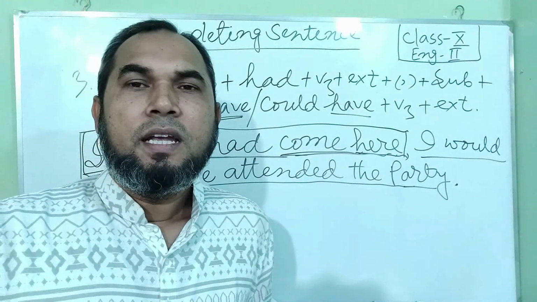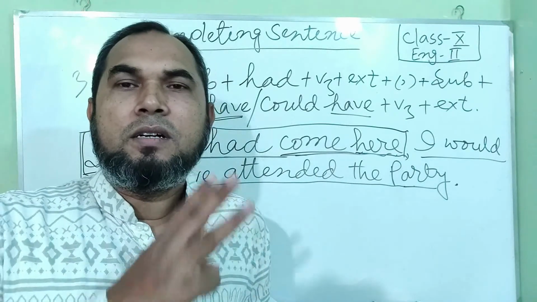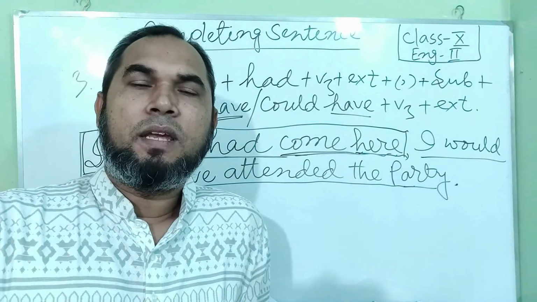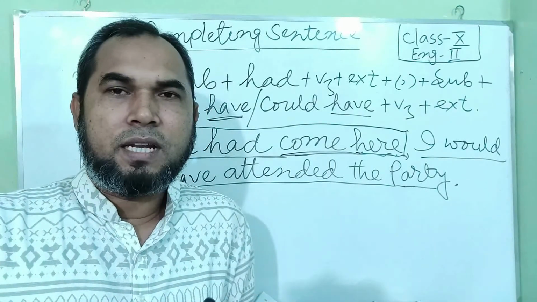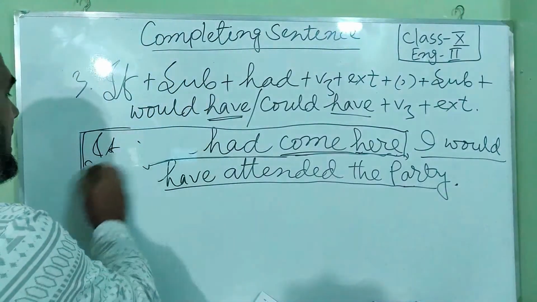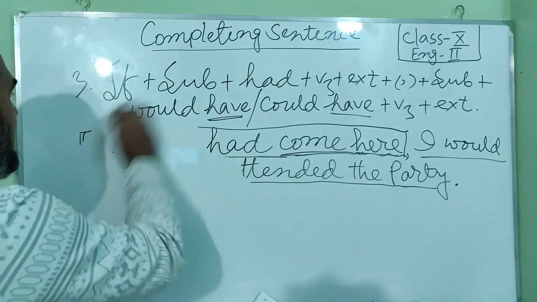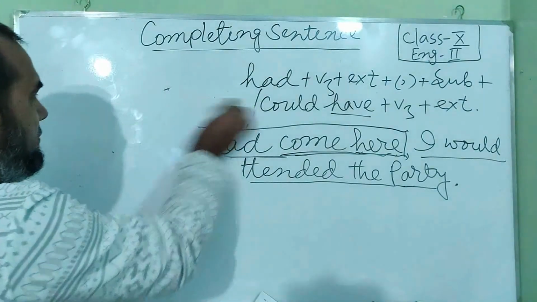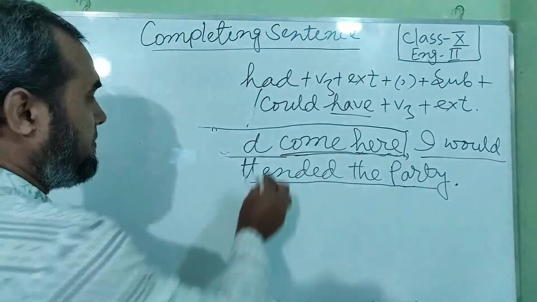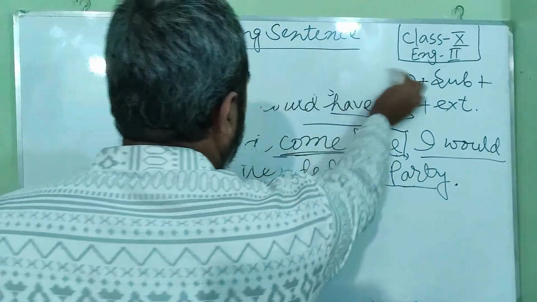Dear friends, we have discussed all about three conditionals. I think you will be very benefited from this class.